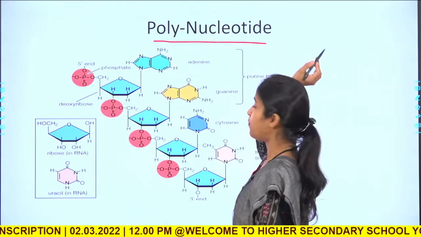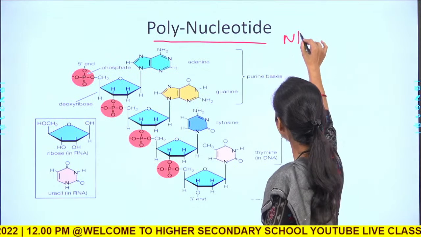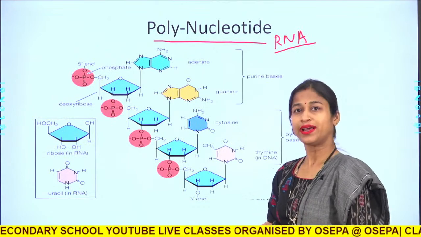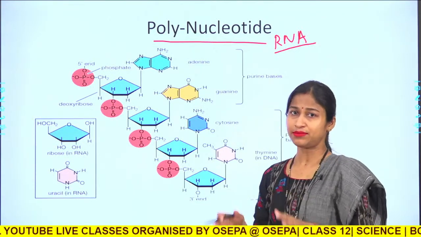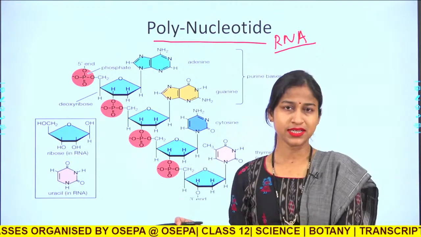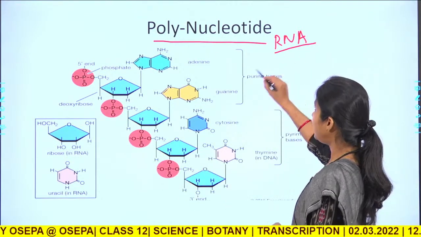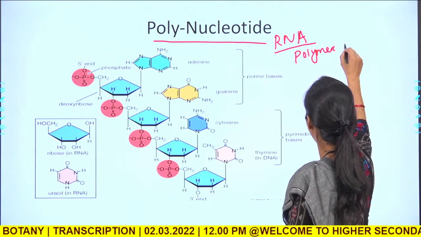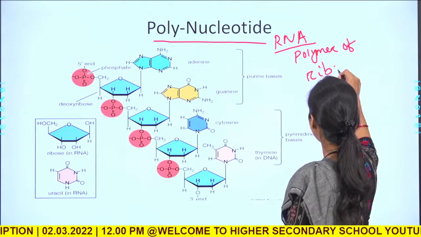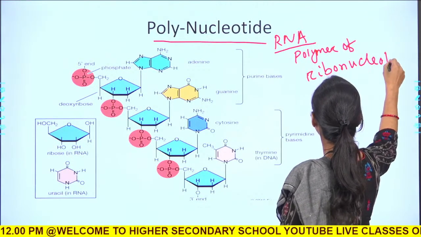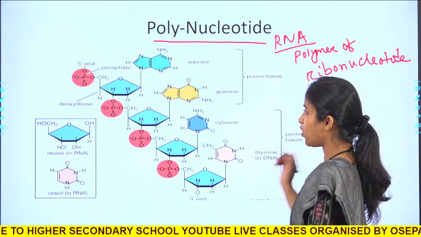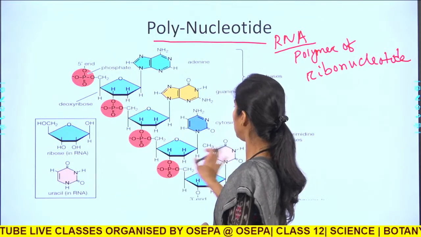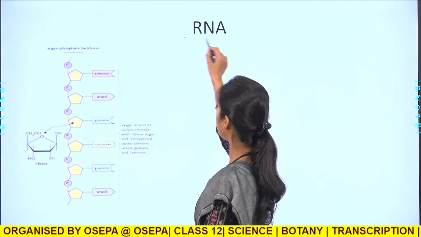RNA is also a polynucleotide. This is also called a nucleic acid, but this is RNA, that is ribonucleic acid. We already have discussed the structure of DNA and RNA before, just a small reminder. The RNA molecule is a polymer of ribonucleotides. One after another the nucleotides are joined together. So this is actually the structure of an RNA molecule.